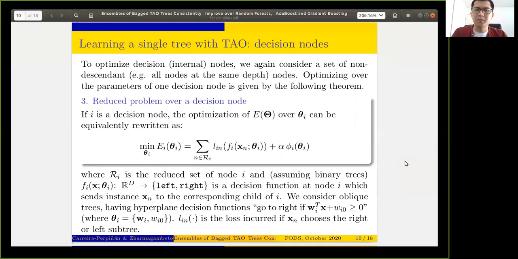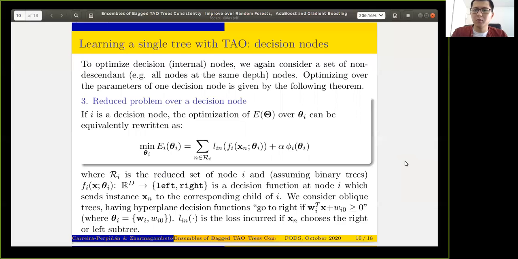Similarly, we can derive the optimization of decision nodes of a tree. Here, the separability condition can be applied to any non-descendant set of nodes. For example, all nodes at the same depth. And here we present the single node optimization problem. Small f defines a decision function in that particular node. It can have only two possible outputs, namely right or left, because we use binary trees. Also, since we consider oblique trees, this thresholding function has a linear form.